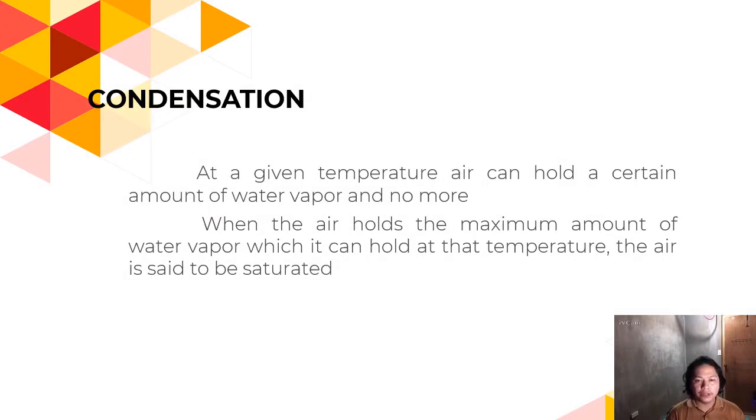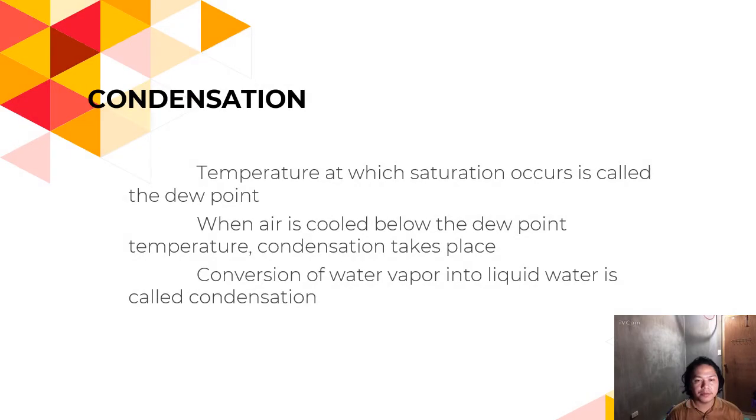Condensation. At a given temperature, air can hold a certain amount of water vapor and no more. When the air holds the maximum amount of water vapor which it can hold at that temperature, the air is said to be saturated. The temperature at which saturation occurs is called the dew point. When air is cooled below the dew point temperature, condensation takes place. Conversion of water vapor into liquid water is called condensation.